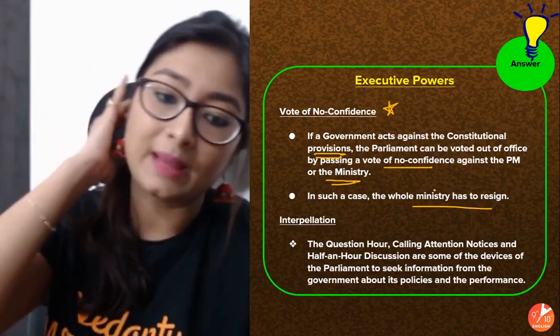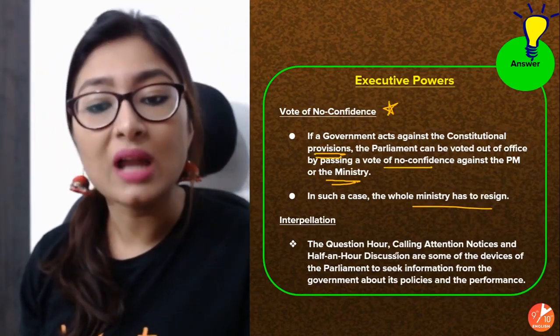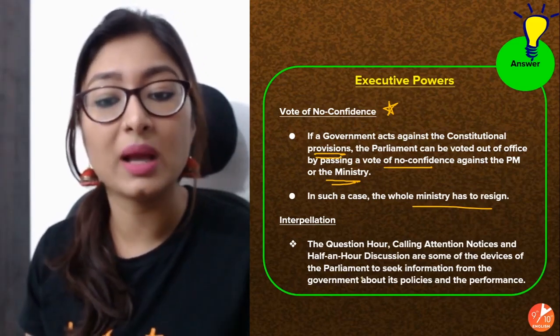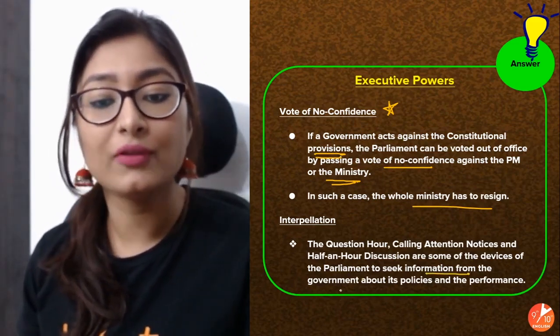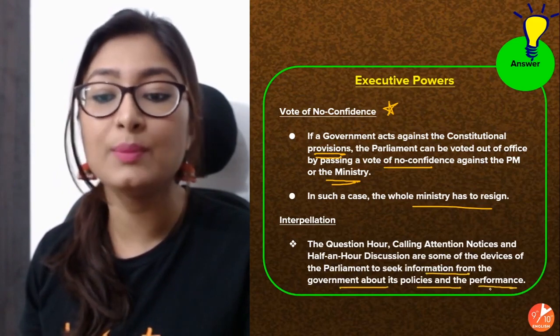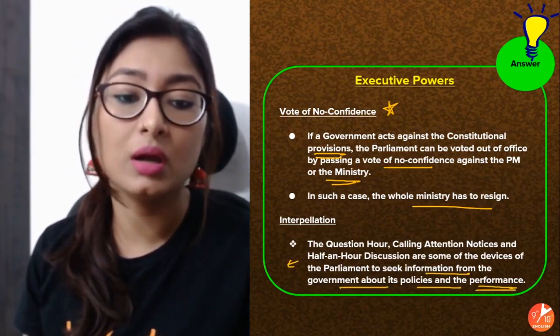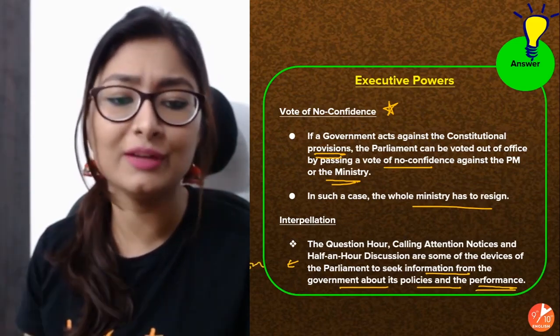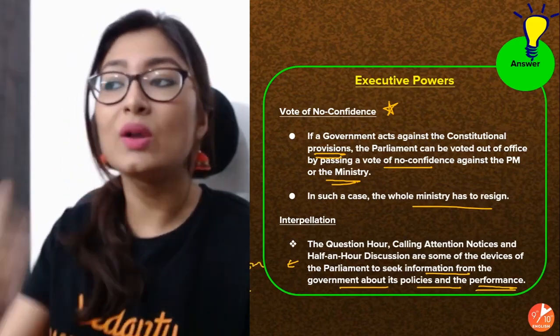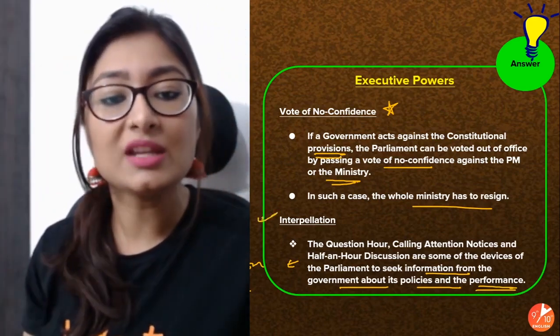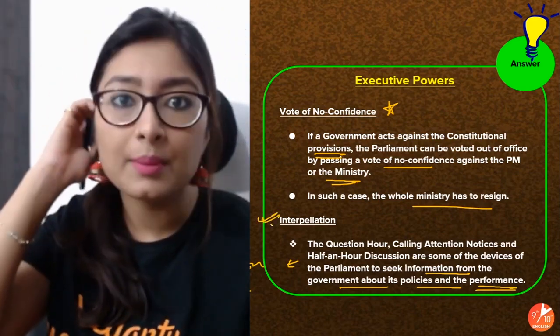Interpellation. The question hour, calling attention notices, and half an hour discussion are some of the devices of the parliament to seek information from the government about its policies and performance. So you can always question them, right? In order to, right to information is what we have. Also, the transparency has to be maintained because it's democracy. So this interpellation gives us the right to ask them on our behalf.